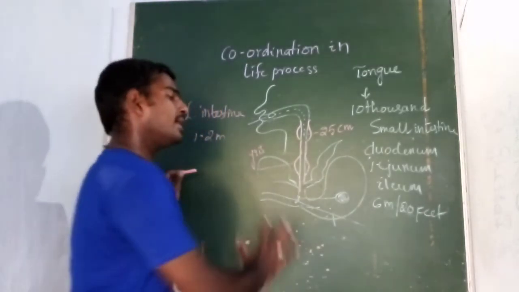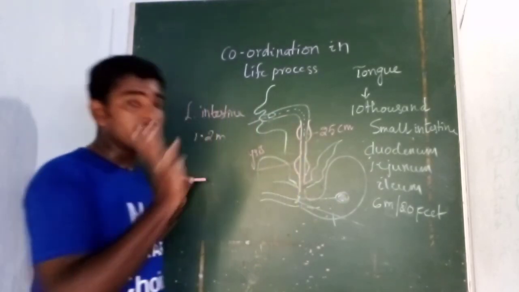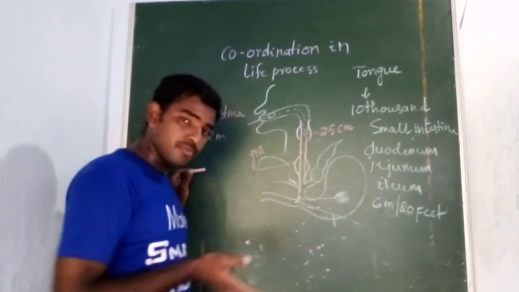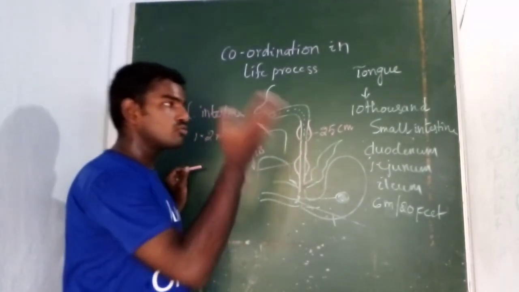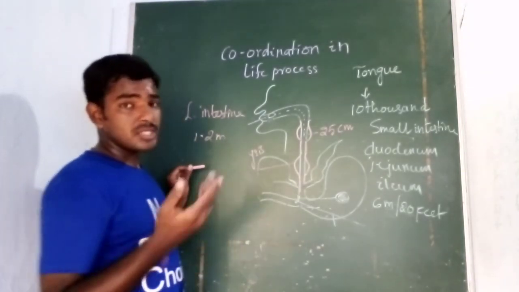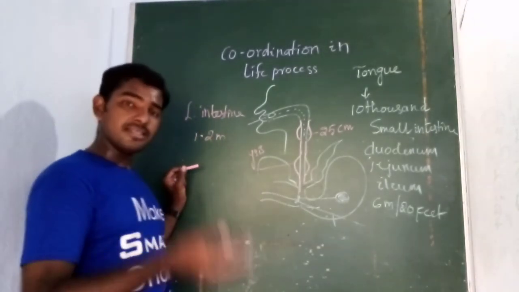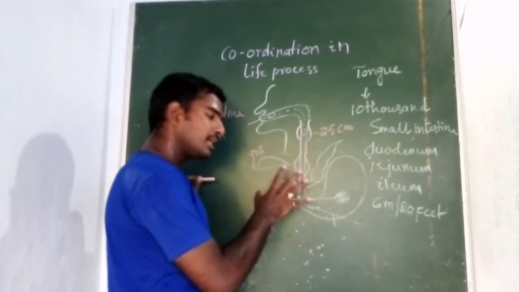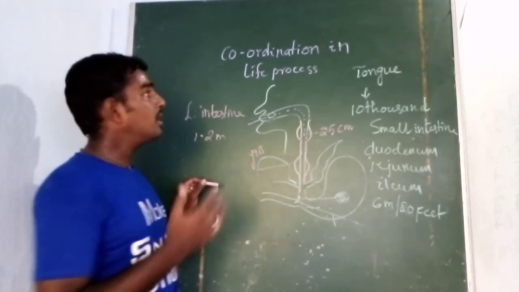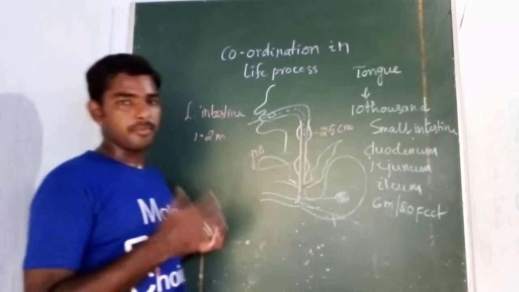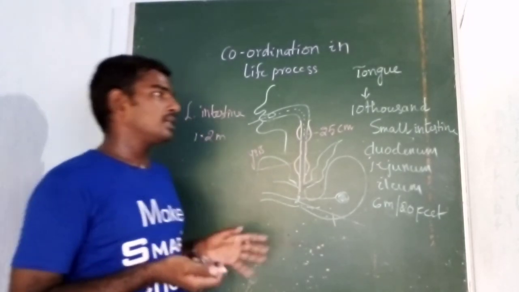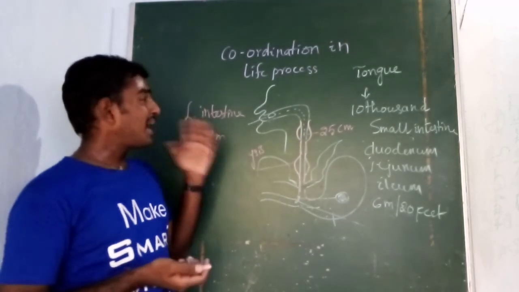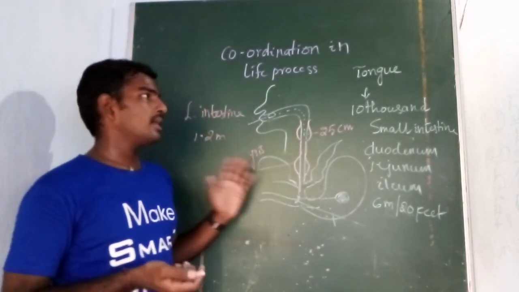So here the digestion process will be complete, resulting in the formation of the blood. The blood will move to the circulation process. From the circulation it will move to the kidney. Here the excretion process takes place. The liquid waste is released in the form of sweat and urine. So every system has an interlinking in our human body. That's why the topic is coordination in the life process. About the tongue, I will discuss in the next video. This is part 1 of coordination in the life process.